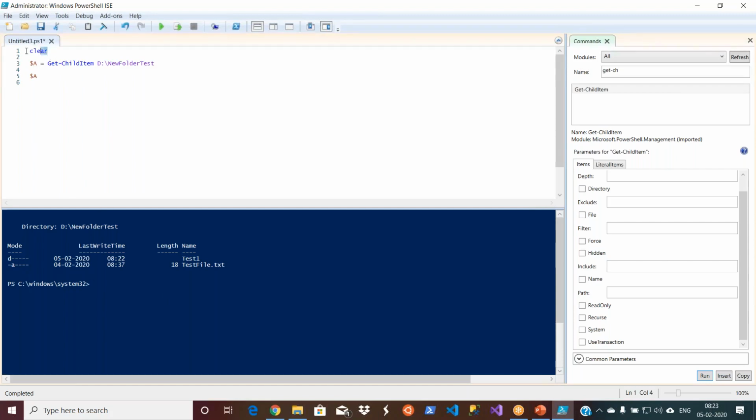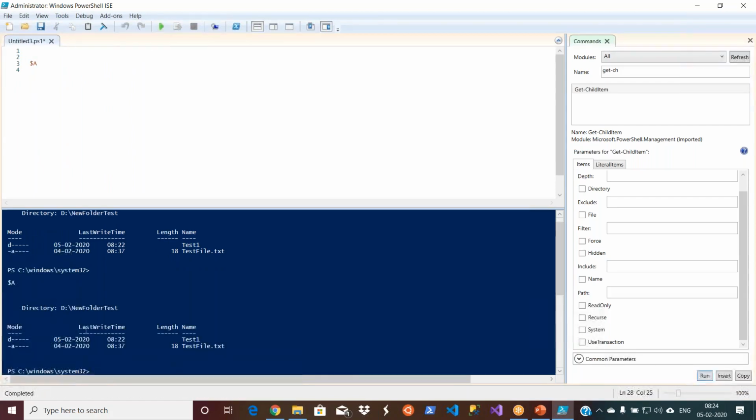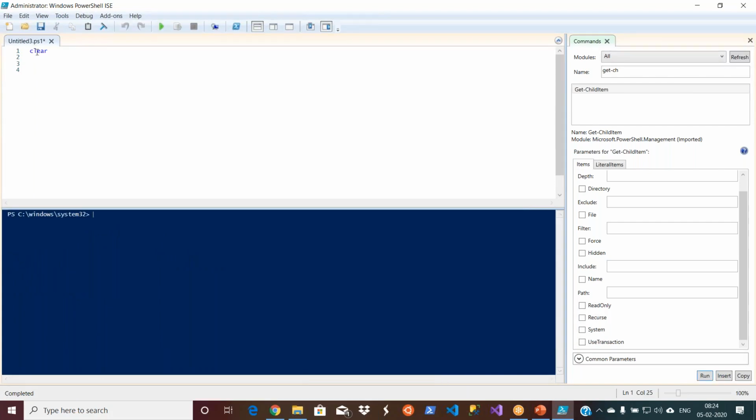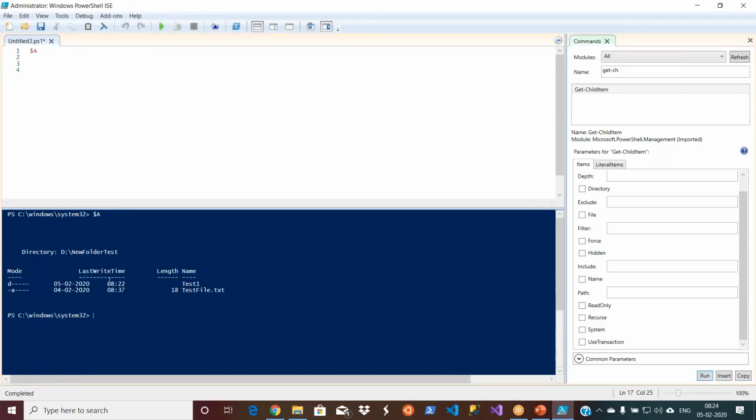Let us say now you cleared it. I don't execute this now. Okay, let me delete this. Okay. Now let's see. You have it. Now let me clear this. You have it. And let me delete this. I mean, these are all permutations. All you need to know is you are not clearing the variable value. You are clearing the console output. You have it exactly because I already saved my output in my variable.